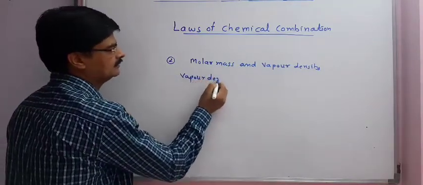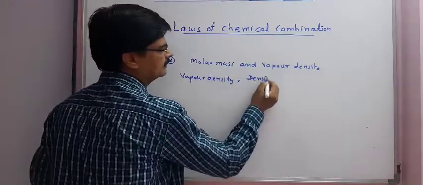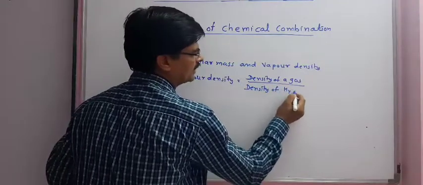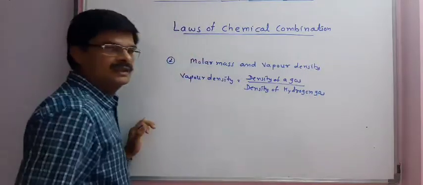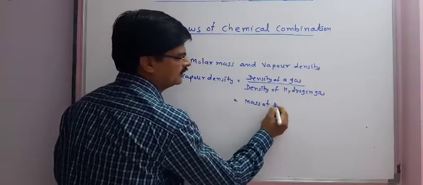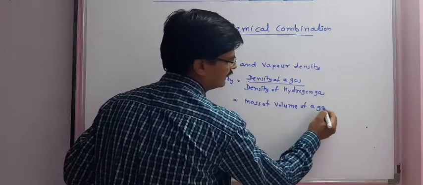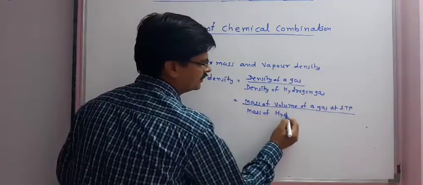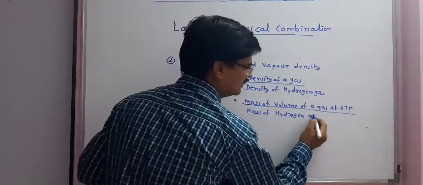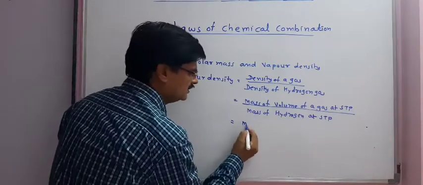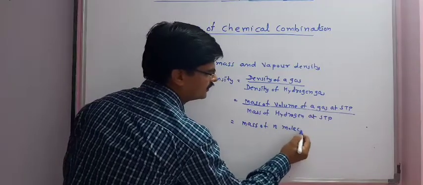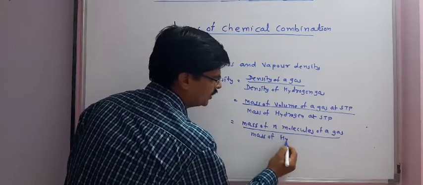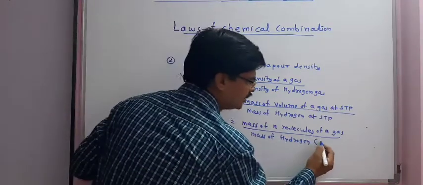Vapor density is equal to density of a gas upon density of hydrogen gas, which is equal to mass of a volume of a gas at STP divided by mass of the same volume of hydrogen at STP, which is equal to mass of n molecules of a gas upon mass of n molecules of hydrogen, and that is equal to 2 hydrogen atoms.